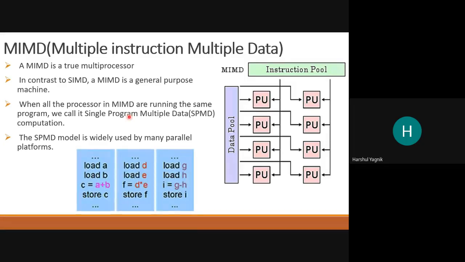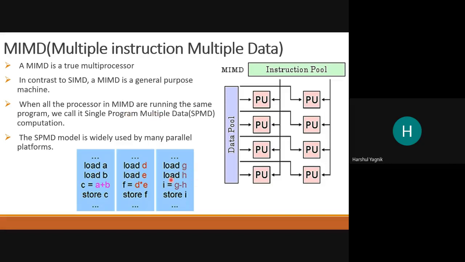The example is there. Different data load A and B into register A and B, and then an addition operation is done on these data. In parallel, another task is done where the data is loaded into register D and E, and the task is multiplication.